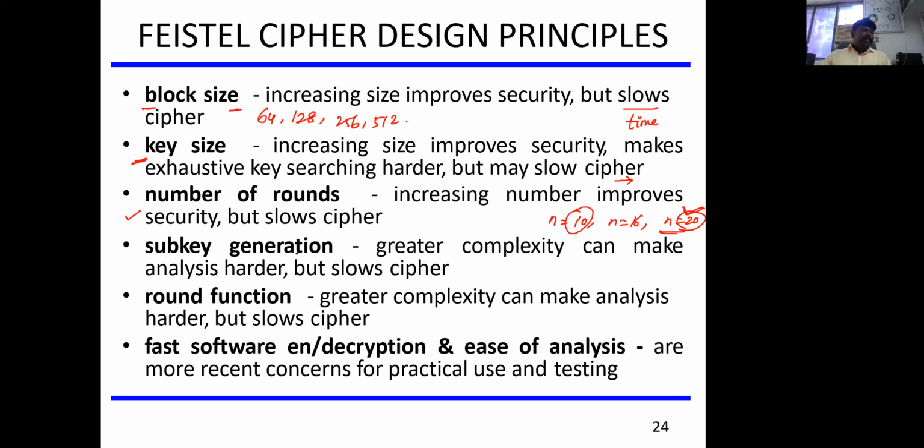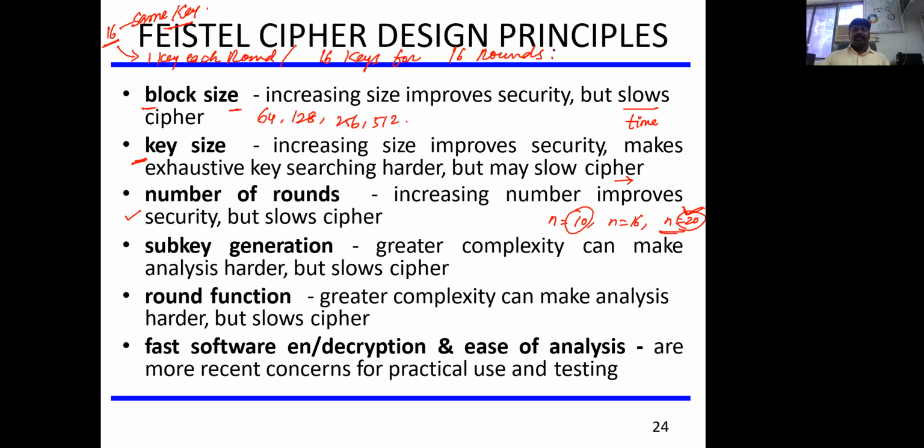When we talk about the subkey generation, what is the possibility? The possibility is that suppose you are using the same key for all round functions. For example, if I'm using 16 round functions, 16 times repeated, and if I'm using the same key for all the 16 rounds, there are chances that the key can get compromised. If I use a different key, one key for each round, so finally I might have used 16 keys for 16 rounds.